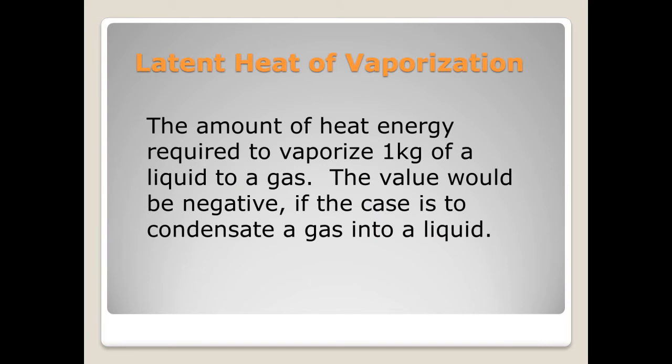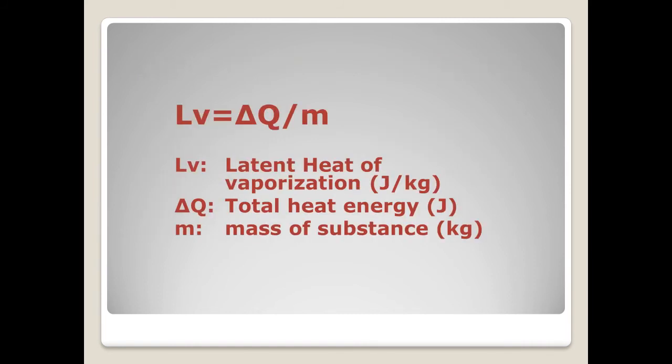Latent heat of vaporization. Latent heat of vaporization is the amount of heat energy required to vaporize 1 kilogram of a liquid to a gas. The value would be negative if the case is to condense a gas into a liquid. The formula for the latent heat of vaporization is LV equals delta Q divided by mass. LV stands for latent heat of vaporization, which is in joules per kilogram. Delta Q is the total heat energy in joules. m stands for the mass of the substance in kilograms.